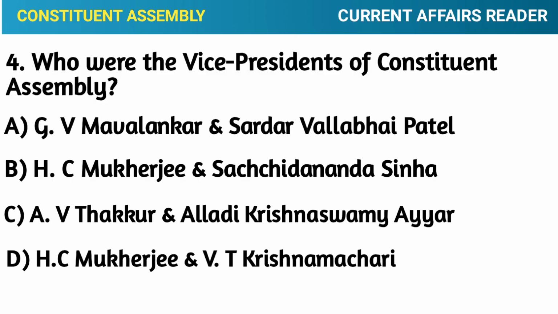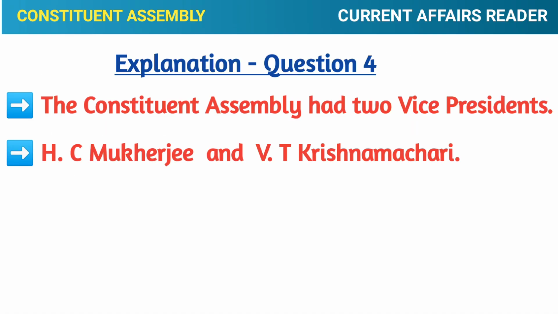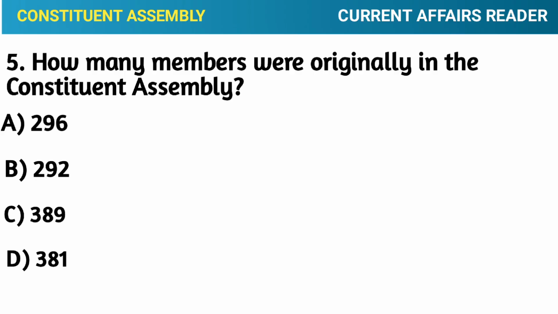Option D, H. C. Mukherjee and B. T. Krishnamachari. Correct answer. Option D, H. C. Mukherjee and B. T. Krishnamachari. Explanation. The Constituent Assembly had two vice presidents, H. C. Mukherjee and B. T. Krishnamachari. Question number 5. How many members were originally in the Constituent Assembly?